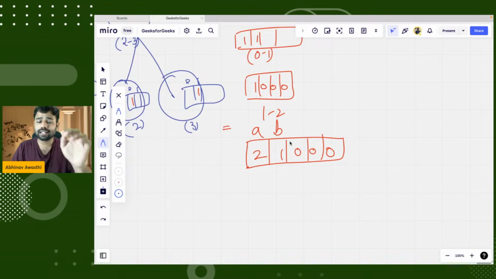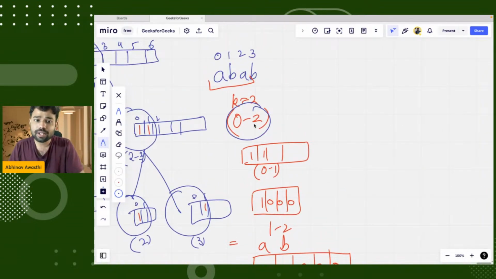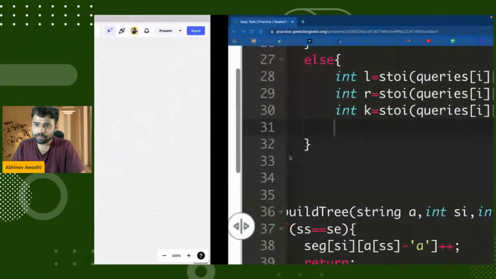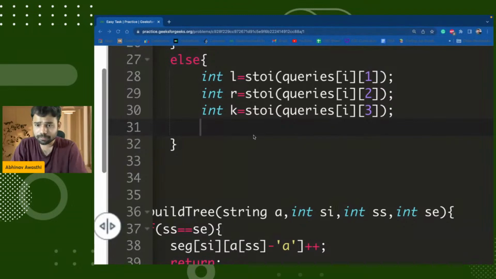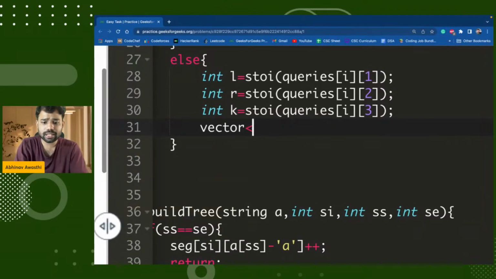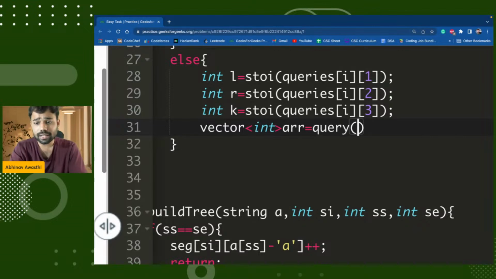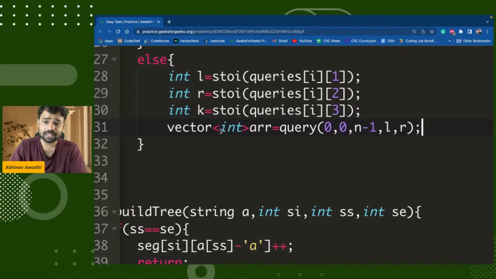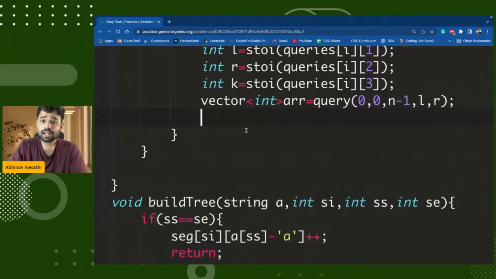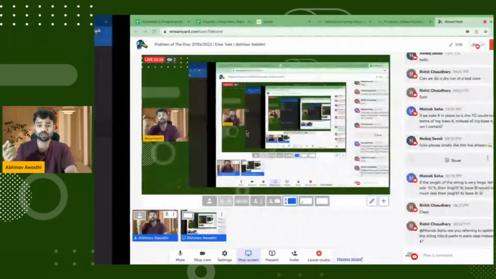Let's say from 0 to 2, there are 2 A's present and 1 B present, that it will tell me. So I'll have that vector here. Let's name it vector ARR, and I will call the query function, which will return us the characters present between L and R. Now guys, now what we want.